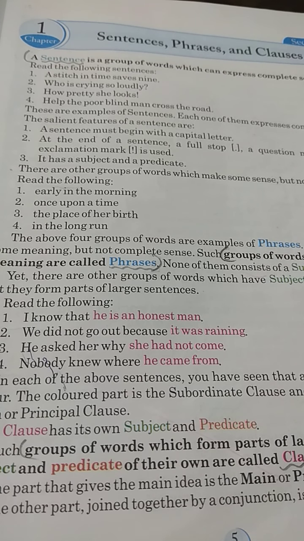He asked her why she had not come. Nobody knew where he came from. In each of the above sentences, a part of the sentence is in color. The colored part is the subordinate clause, and the remaining part is its main or principal clause.